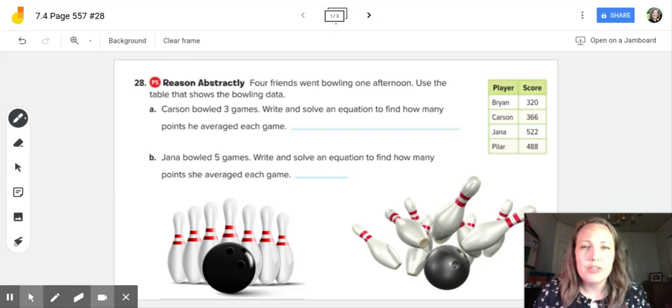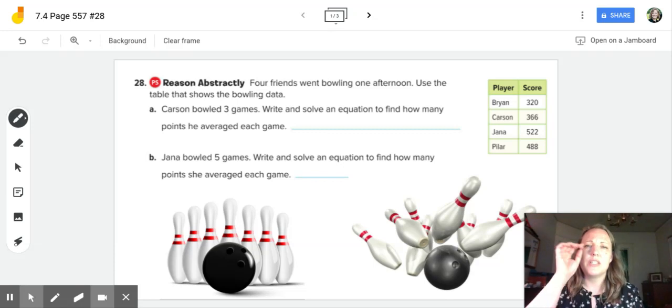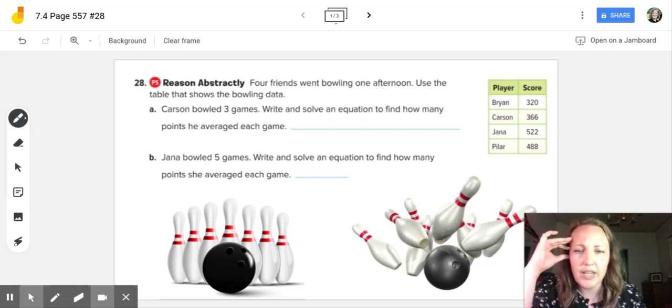I went bowling recently. It was a fundraiser for one of our classes. You did get to go on that field trip. Yeah, there was a field trip and we raised some money by bowling. So I like to bowl. I'm not super good at it. Have you ever wondered, first of all, who came up with bowling? I wonder what the history of bowling is. We should look that up.